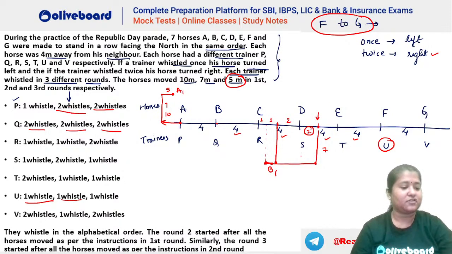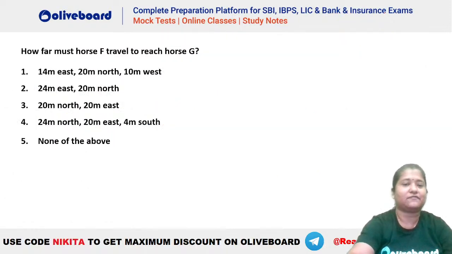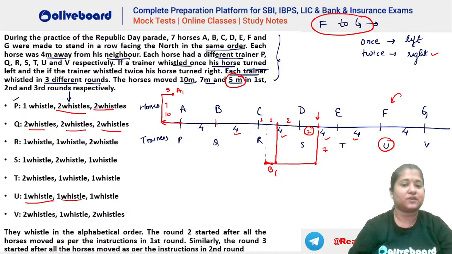Okay. Which horse are you considering? Right now, we were talking about this F here, right? We were talking about F now because the question is about F. This is how far must F travel to reach horse G. Okay. So you can see horse B1. That was a doubt Naveen Shravani asked, right? Let's talk about F now. So you can see, let's say this is F here. So F's trainer is U, right?